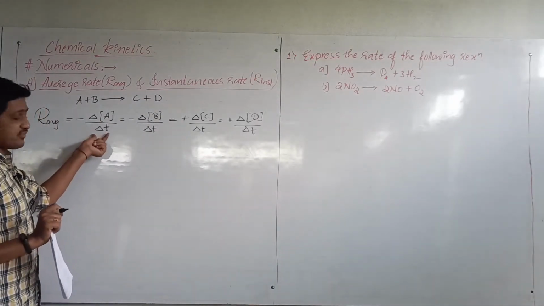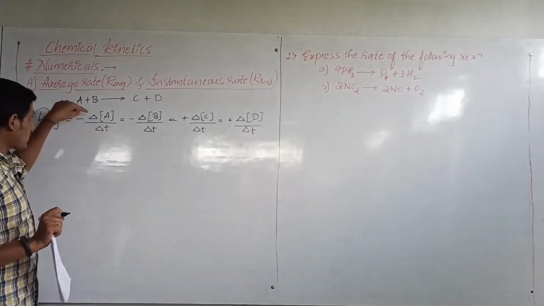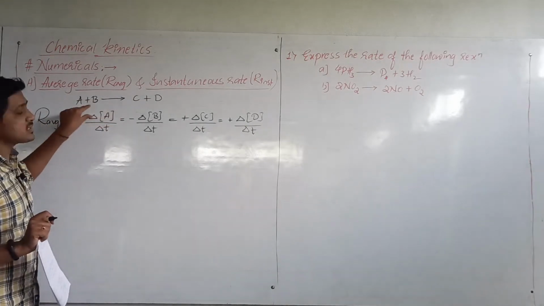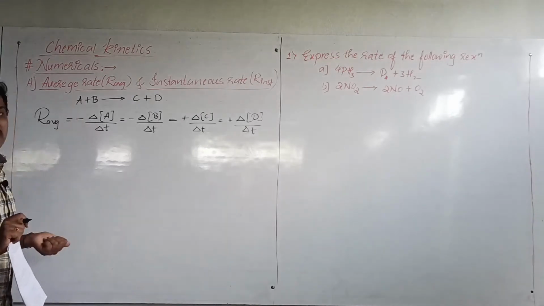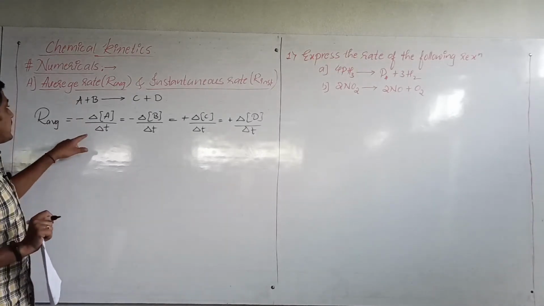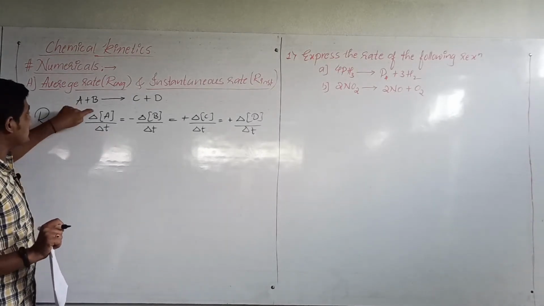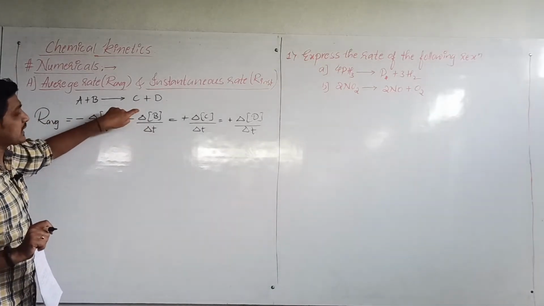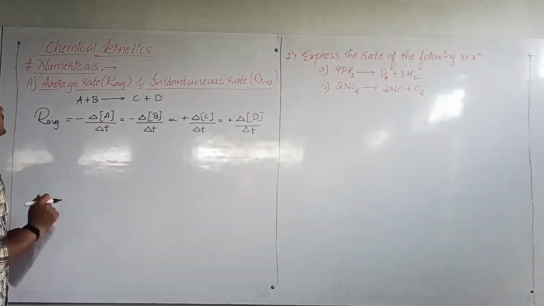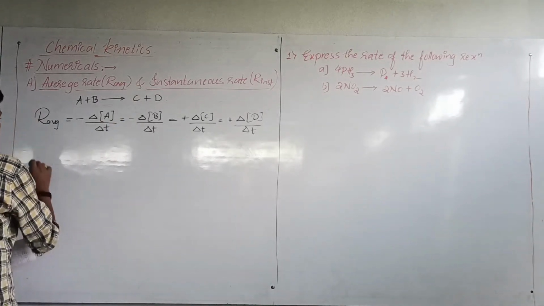Here delta t refers to how much change in the concentration occurs in how much time. Earlier I wrote 5 minutes, meaning in 0 to 5 minutes what is the change in the concentration of A, in 0 to 5 minutes what is the change in the concentration of B, like that. Then how do we write the instantaneous rate?